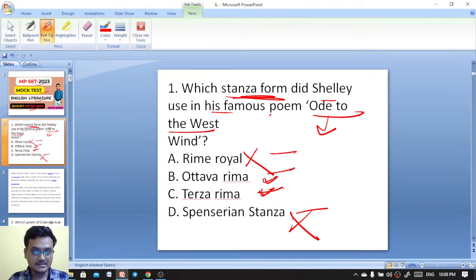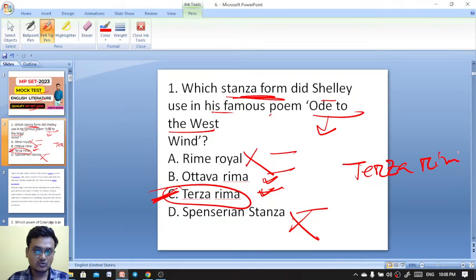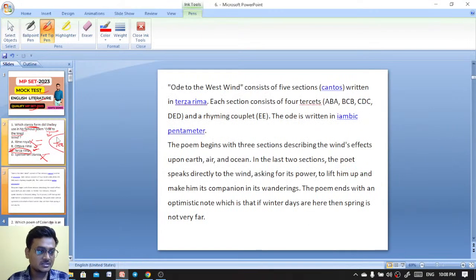So what would be the right answer here? Shelley's Ode to the West Wind was written in terza rima. So here C is the right answer. Terza rima. Okay. Ode to the West Wind was written in terza rima.